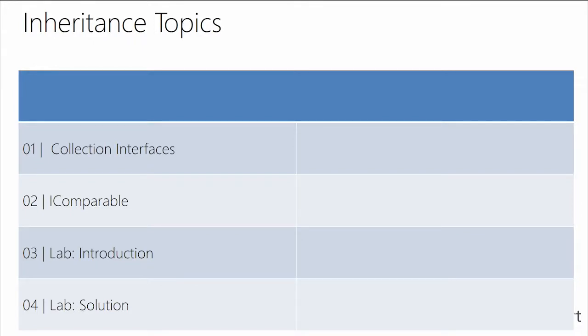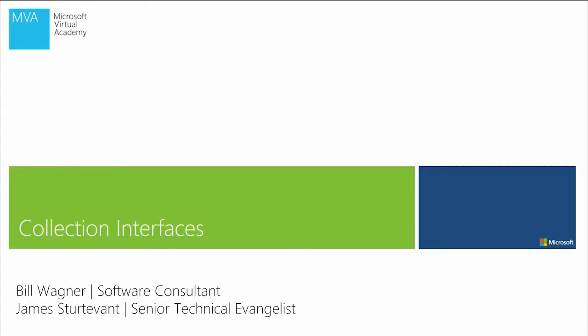So we're going to look at some of our collection interfaces. We're going to look then at IComparable, which we talked about quite a bit as we were going through the presentation. We'll introduce the lab that we can start to talk about the idea of creating your own interfaces and how that might work. Then we'll come back after that and we'll look at the solution to that initial lab. So let's start with that first big section where we have a number of different interfaces.